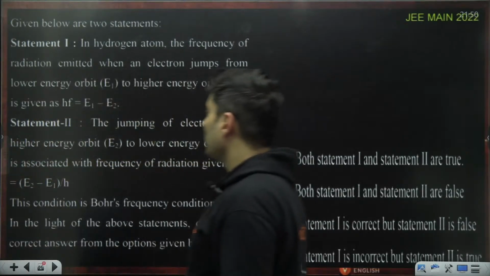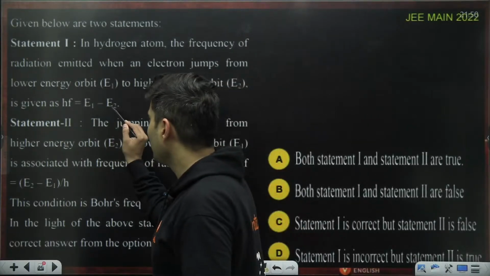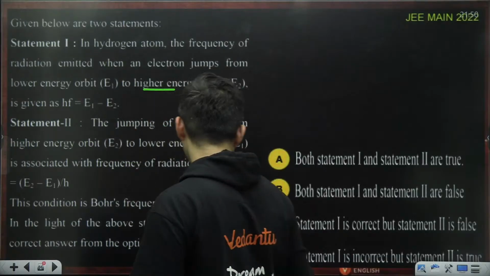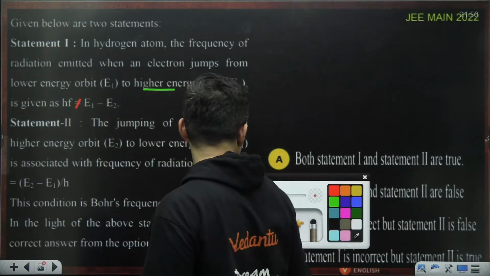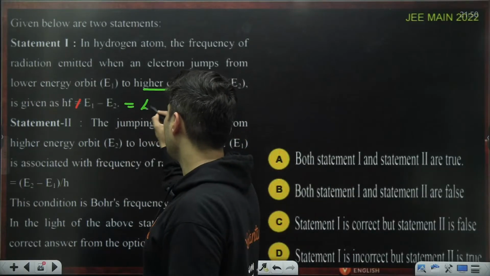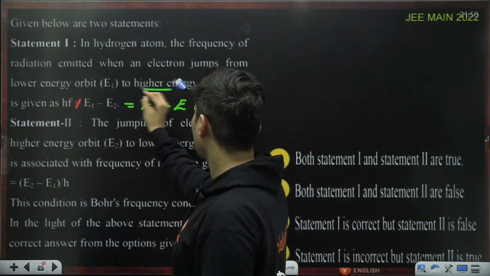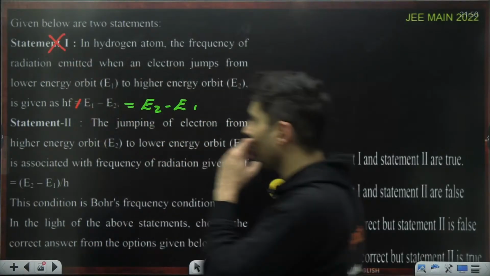E1 minus E2. Just think about it. How can it be E1 minus E2? It should be E2 minus E1, right? High minus low. So this seems to be incorrect. What seems to be correct is actually E2 minus E1. So statement 1 is definitely wrong.